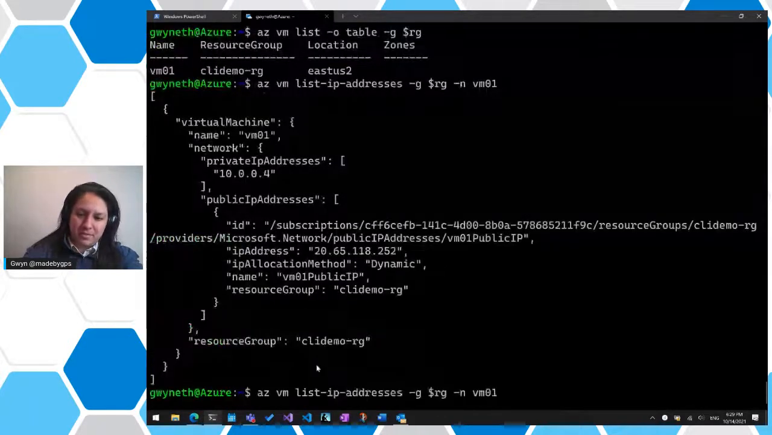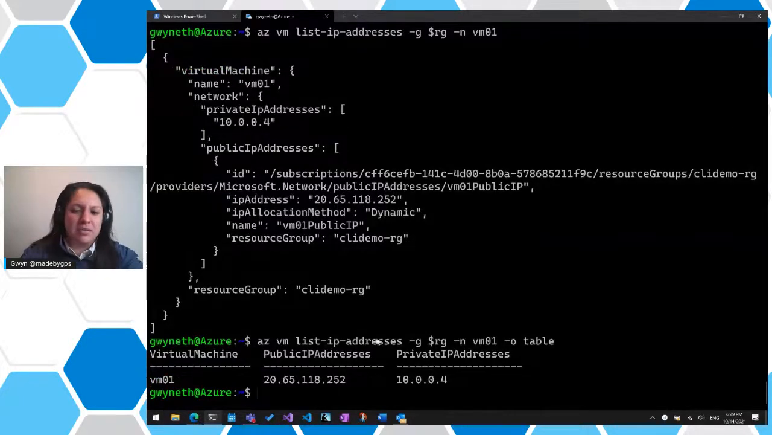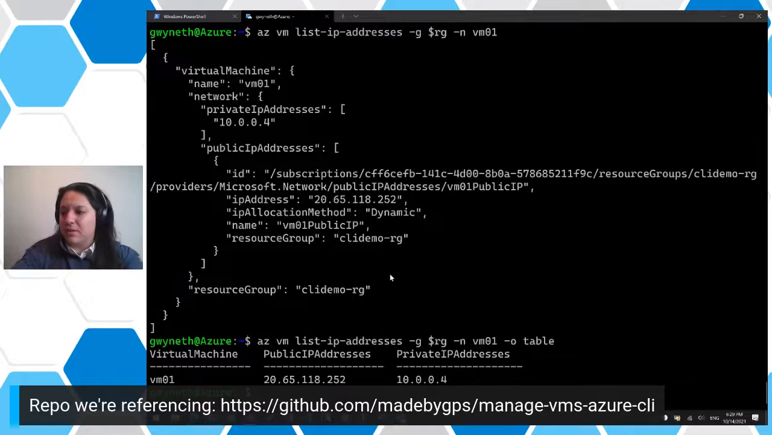And this is something else. This is something that we can also add, output table, and it gives us a nice neat table of the public IP address and private IP addresses. So if when you create your VM you for some reason clear your output or you don't make a note of what IP address you had, you can utilize this command here.